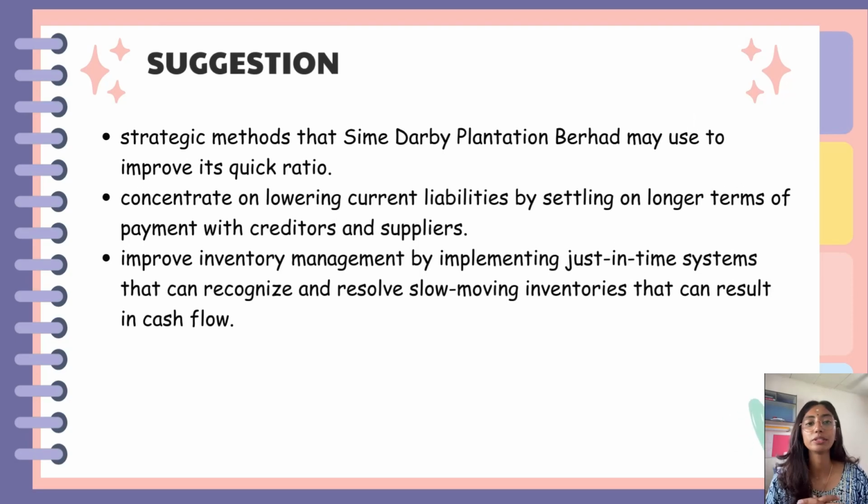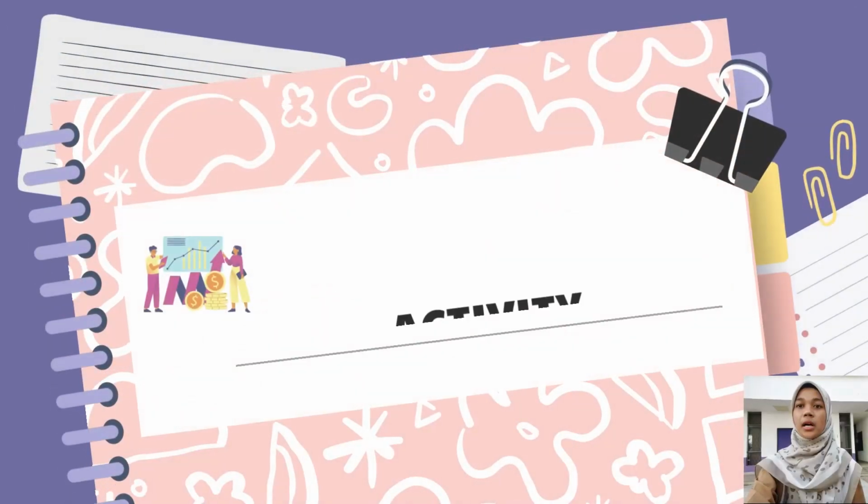For the quick ratio, there are several strategies that Sime Plantation may use to improve their quick ratio. First and foremost, it should concentrate on lowering current liability by settling long-term payments with the creditors and also the suppliers. It is also a great way to fulfill immediate commitments such as other trade payables, tax payable, and also borrowings. That's the main thing that occupies the largest portion of the current liabilities.